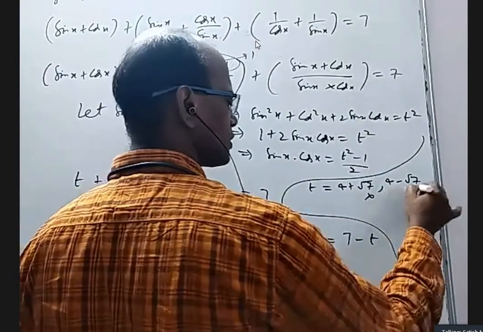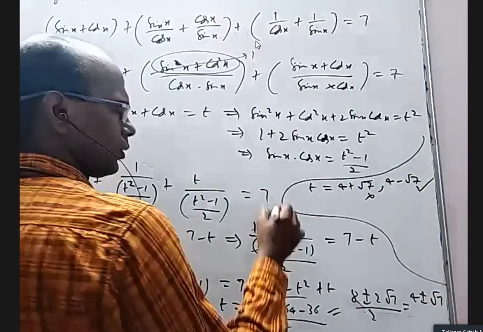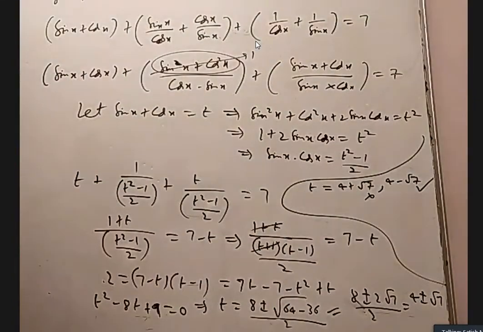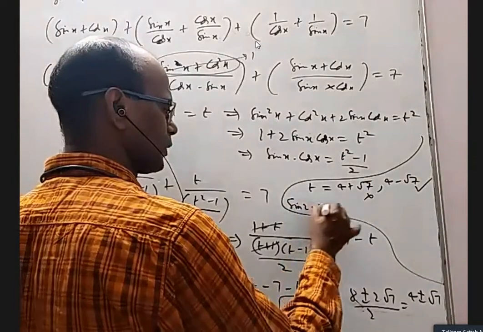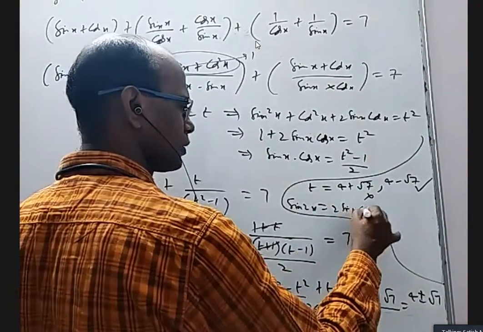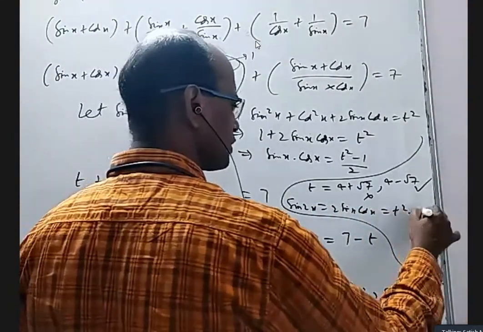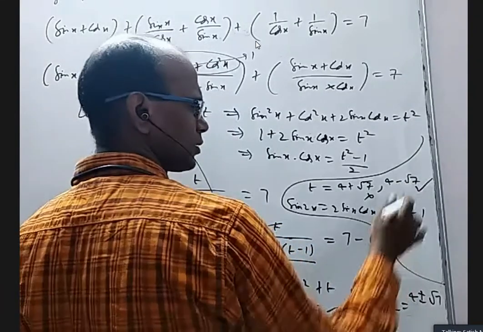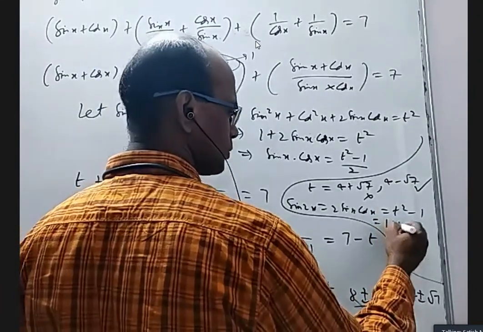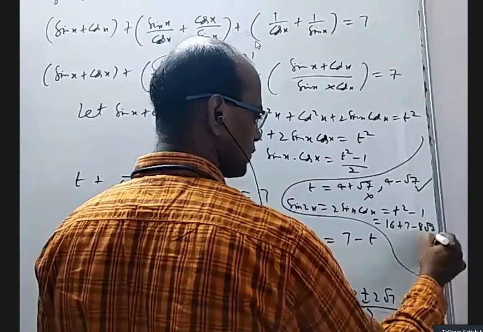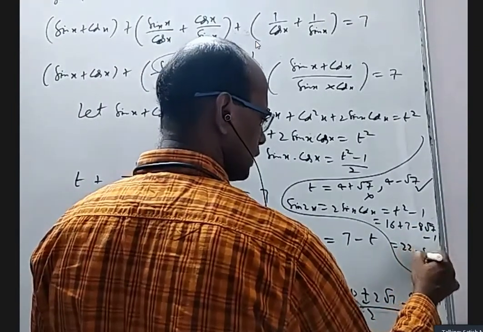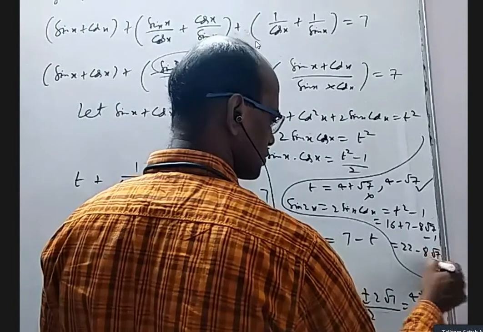I will not take this and I will take this. Now they want basically sin 2x, means 2 sin x cos x. So sin 2x, which is 2 sin x cos x, is actually t square minus 1. If I take this one, square it, I'll get 16 plus 7 minus 8 root 7 minus 1. 22 minus 8 root 7 is the answer.